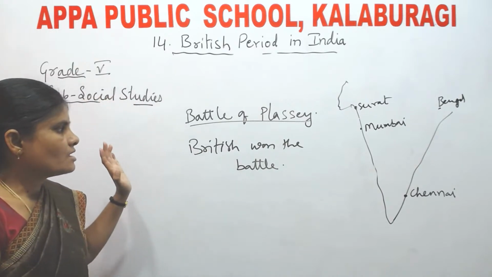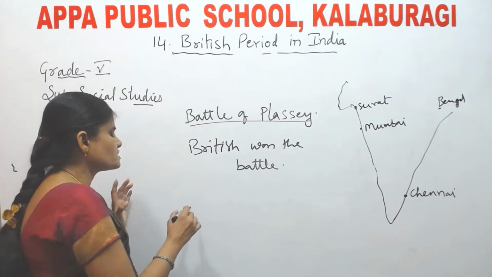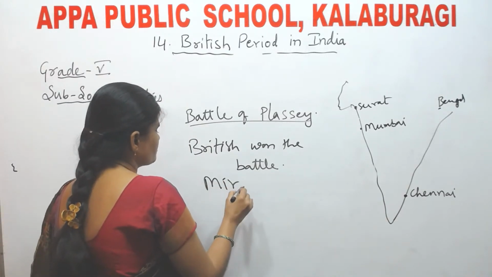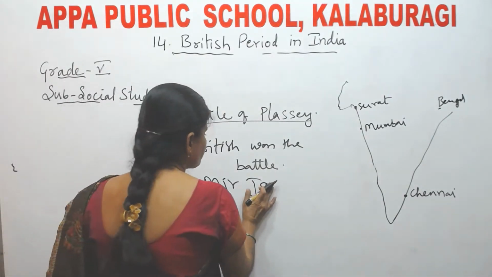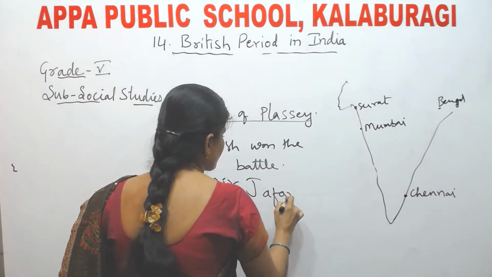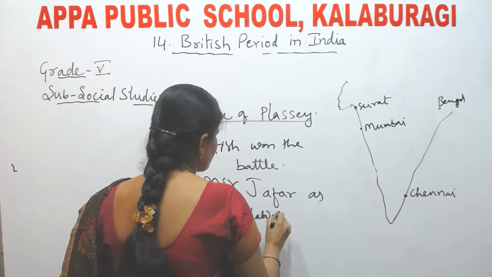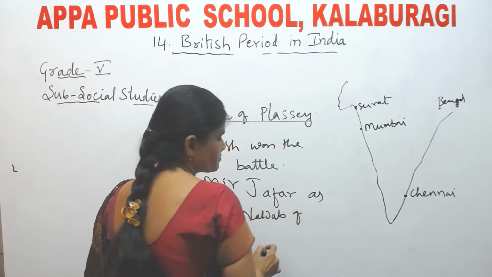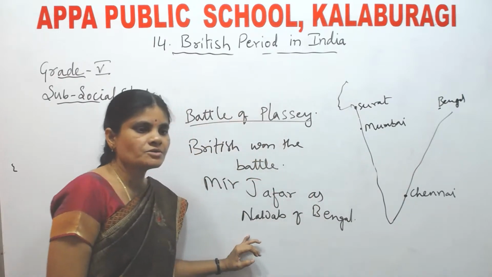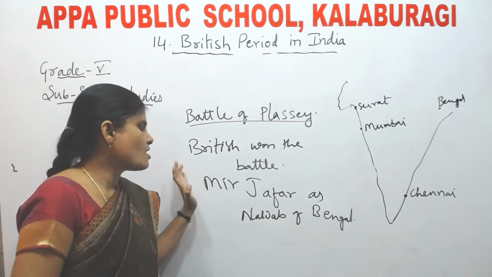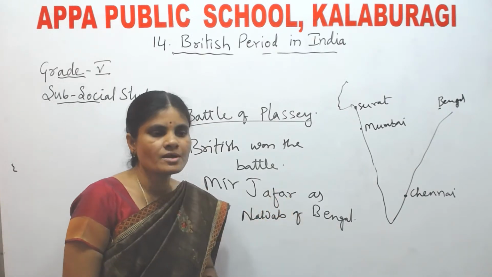Okay, when the British won the battle, what did the British make? The British made Mir Jafar the Nawab of Bengal after Siraj-ud-Dawla. Say after Siraj-ud-Dawla, what happened? The British made Mir Jafar as a Nawab of Bengal.